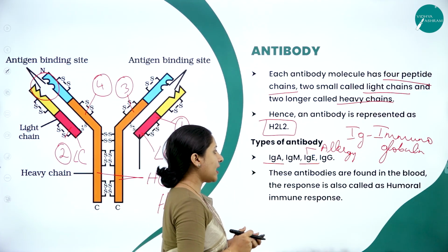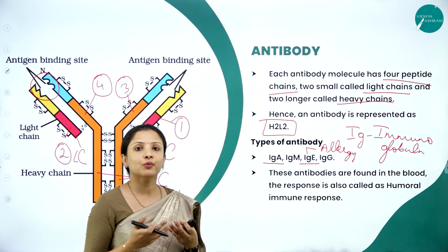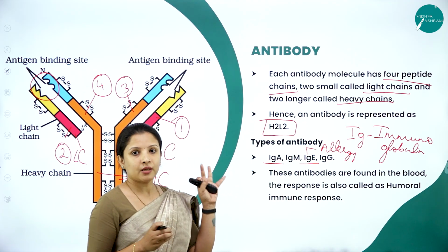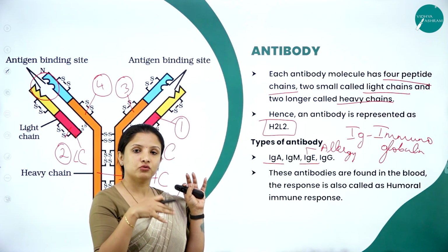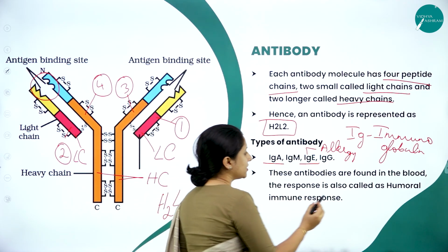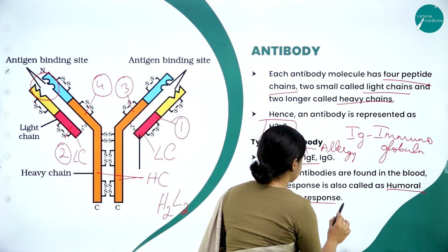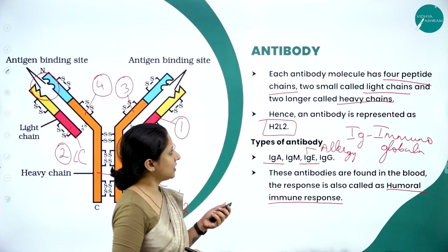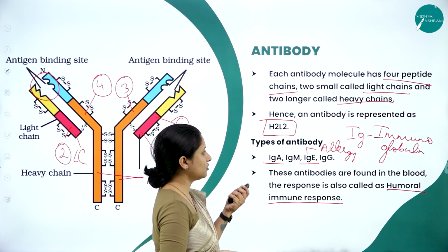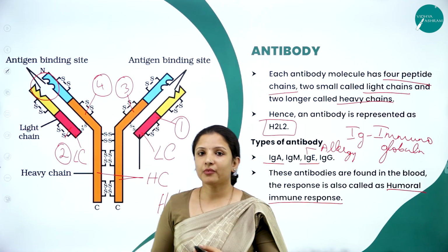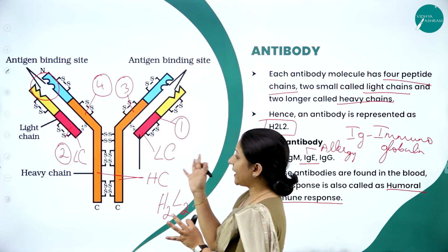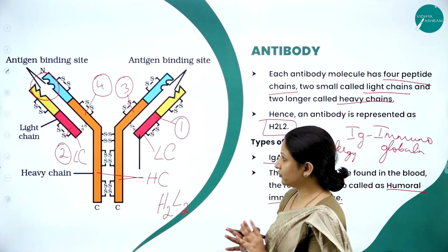So these are the types of antibodies, and where are they present? They are present in the blood, and whenever a pathogen or an antigen enters into the body, the response they render, we call it the humoral immune response. So this is about the humoral immune response, the structure of the antibody and types of antibody. Further talking about the structure of the antibody, as I told you, antibodies have the light chain and the heavy chain, 2 light chains and 2 heavy chains.